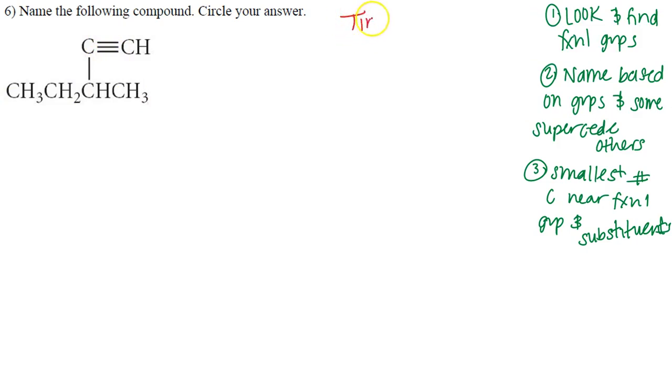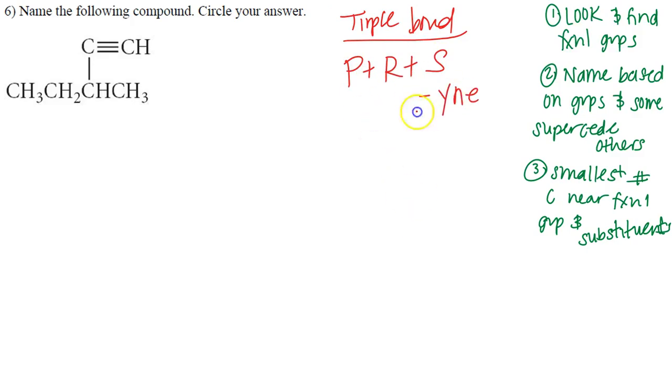We have a triple bond, that's what I'm trying to say. So we're going to have our prefix, our root, and our suffix. Now we know it's going to end with "-yne" because we have a triple bond. The root here is going to be based on us numbering, starting from that triple bond, getting the smallest number. So I actually can start here at this part of 1, 2. If I do 3 here, I can either go this way and have 4 carbons, or I can go this way and have 5 carbons, 3, 4, and 5. So my root is going to be 5 carbons, which is going to be pent.